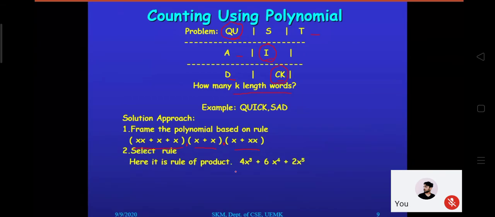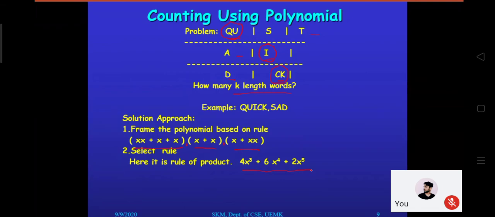And the polynomial is coming this one, because the rule of product has been applied. Why rule of product? Because once you select the first subproblem, then you can go for the second subproblem solution. What is the second subproblem solution? Either you can select A or I from the second row, that is x plus x. So we are multiplying all these things and we are getting a polynomial this way: 4x cube plus 6x to the power 4 plus 2x to the power 5. And we have solved our problem.